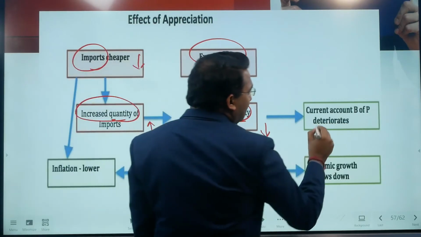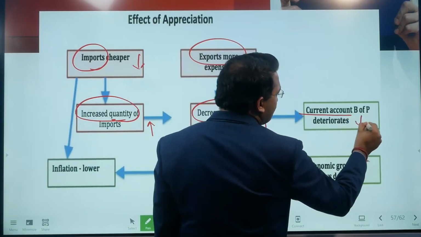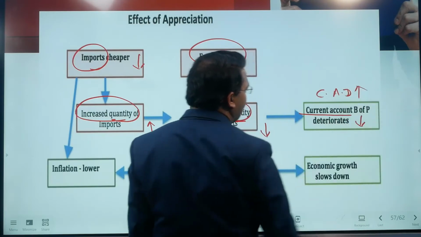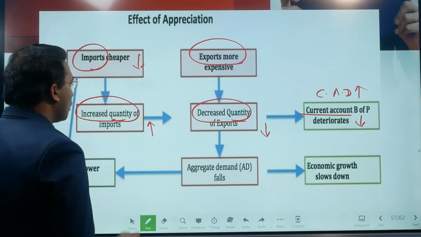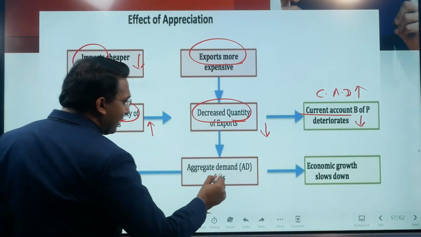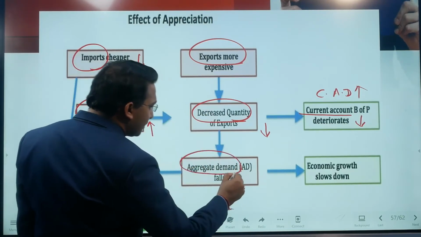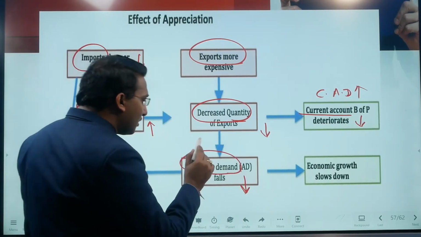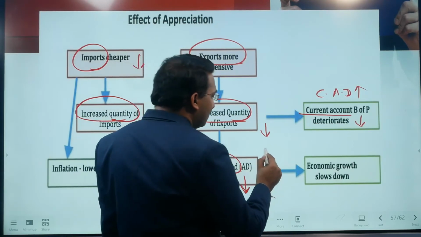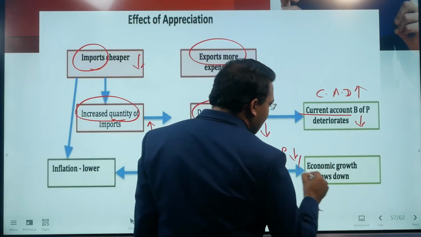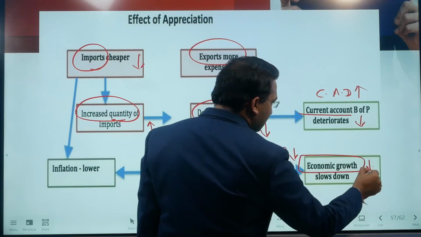This means the current account balance deteriorates. So current account deficit increases, right? And because of increase in the import and decrease in the export, the aggregate demand for the domestic industries goes down, right? And because of the reduction in the aggregate demand, the GDP goes down. That means even the economic growth goes down, right?